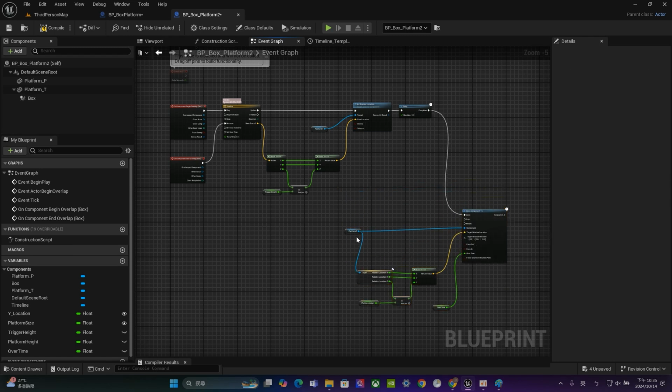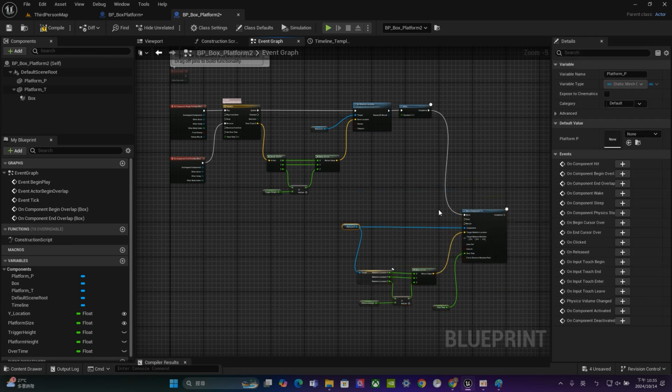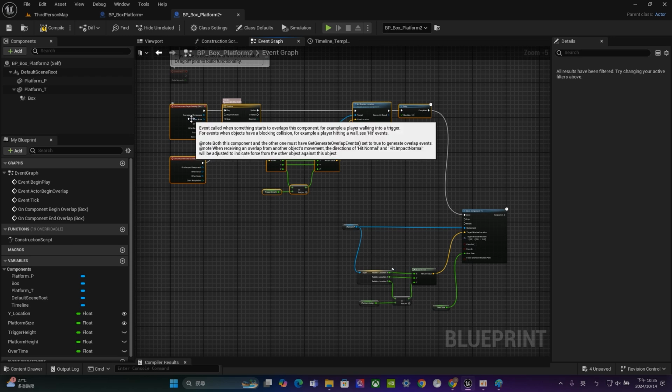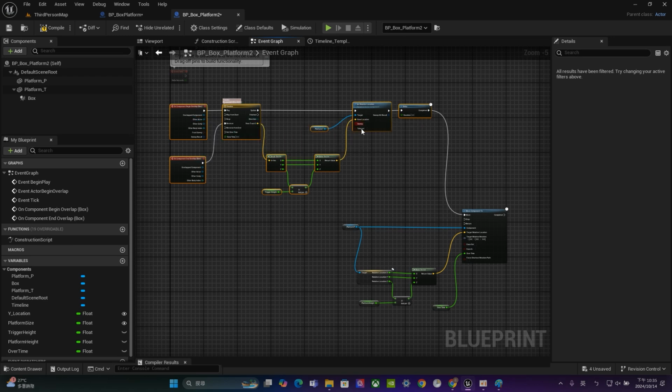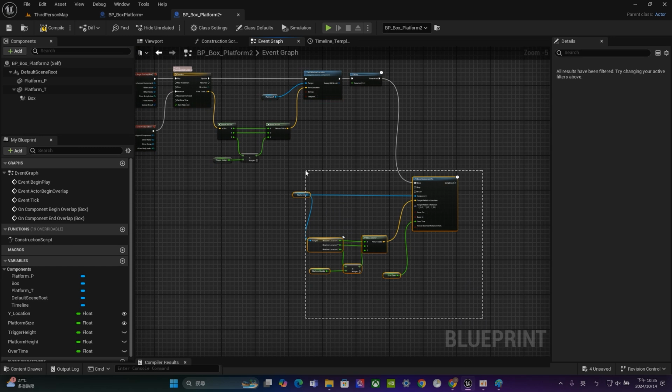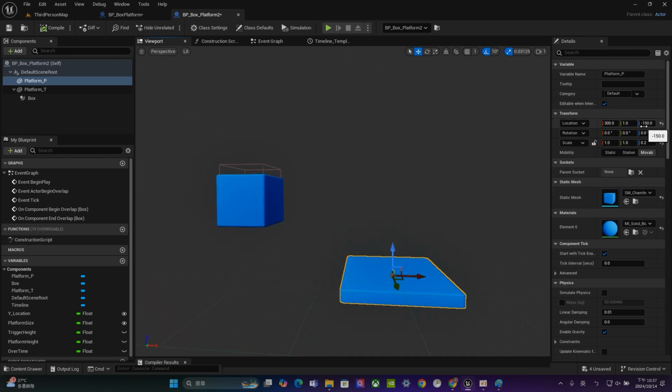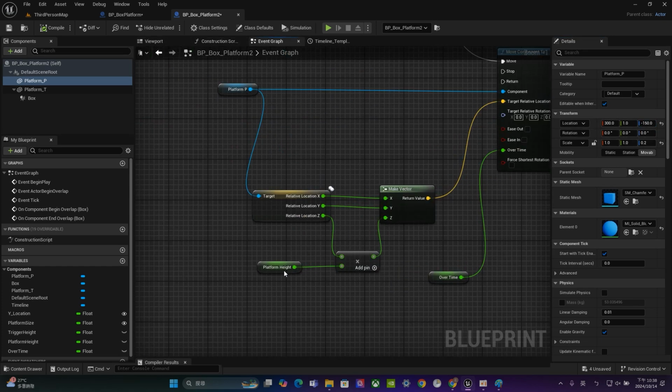For this part, it's about the movement of the platform, and for this part, it's about the movement of the trigger. So once your players enter the colliding box, it will go. The trigger will fall down, and the platform was supposed to go up. That's the idea. Let's compile and save and start to test. At the very beginning, you have to set up a number for the z location. It can be 0. If it's 0, no matter how you did for the multiply, it will be 0, right?